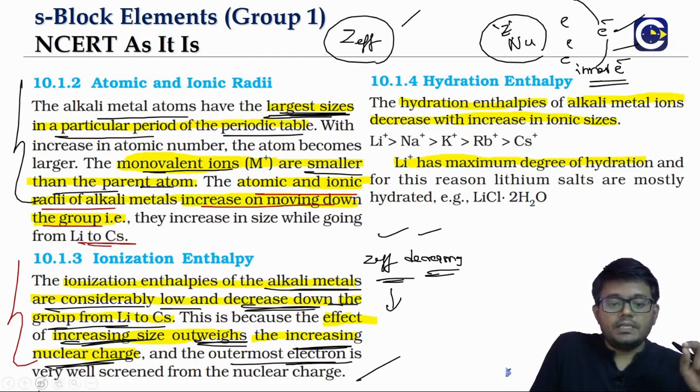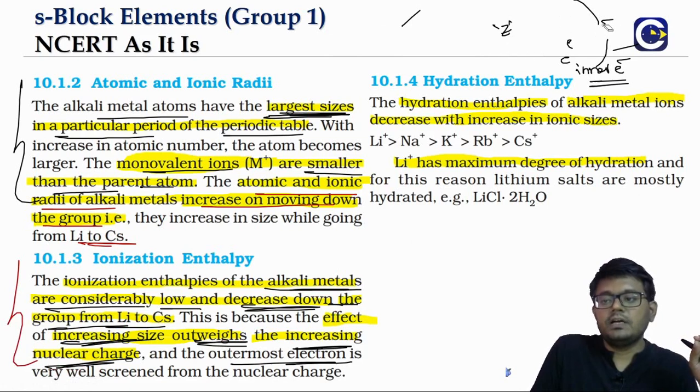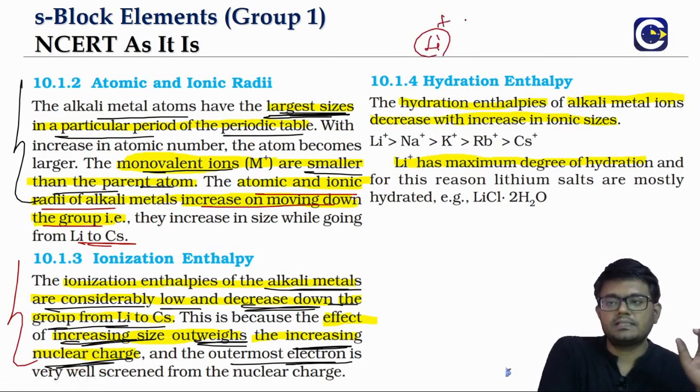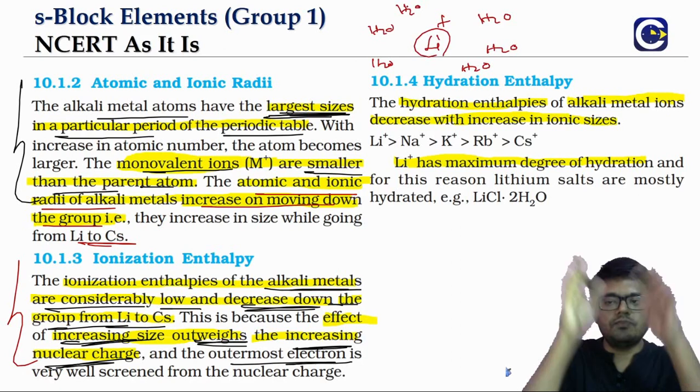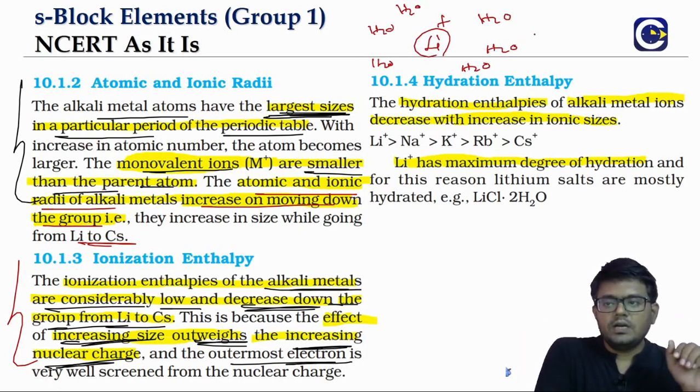And the other property that is important is the hydration enthalpy, because this is something that is used when we are explaining the abnormalities of lithium or the exceptional behavior of lithium. Hydration means when these cations or anions, right? In this case, we are talking about the cations. Like say for example, lithium plus. It is surrounded by water molecules when it is dissolved. Layers of water molecules. This is what we call as hydration. Now the extent of hydration will depend upon the charge density.